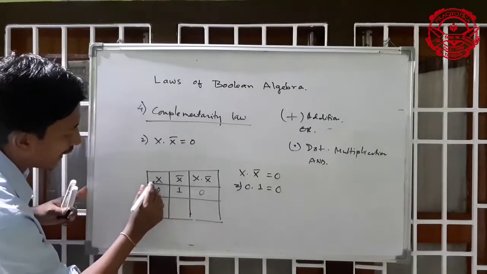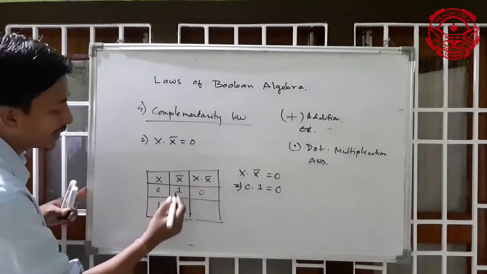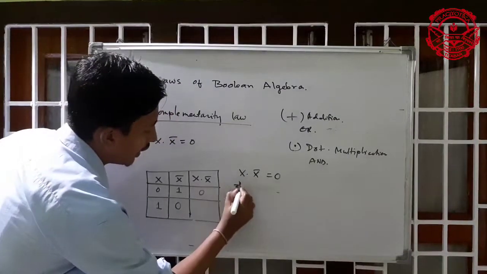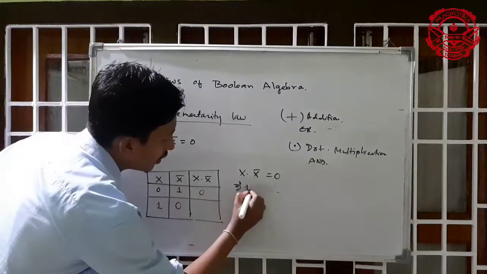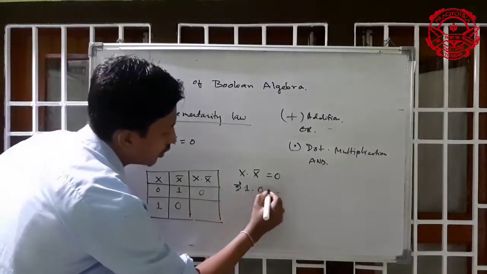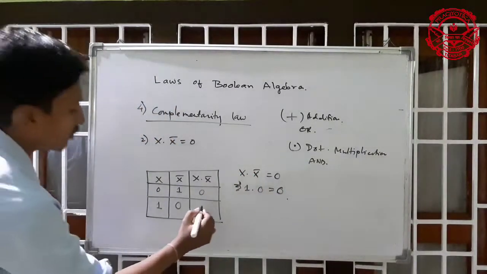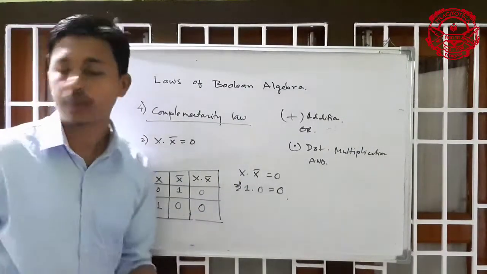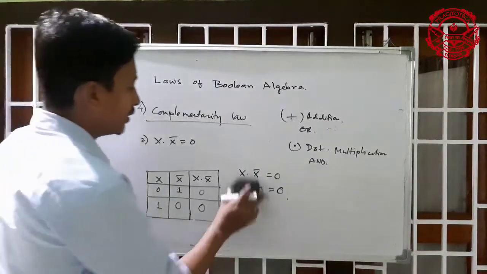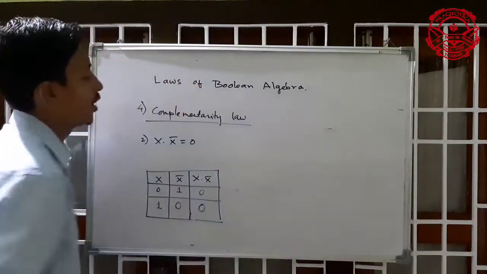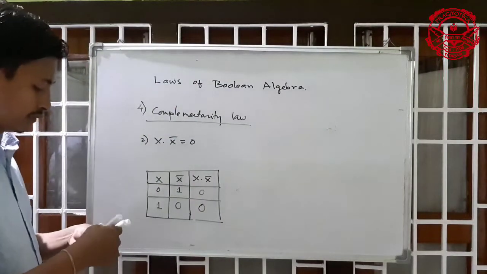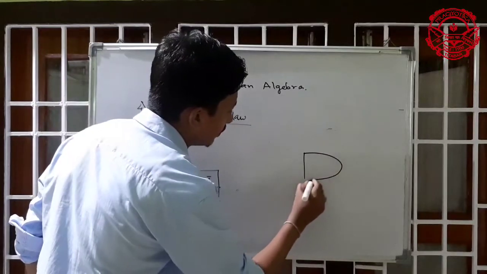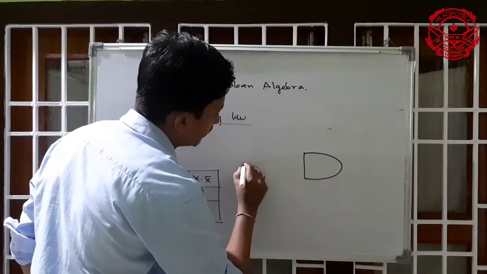Again, if the x input is 1, after negation it is 0. Now you can see x value is 1 and x bar equals 0. The answer will be 0. Whatever the value of x, x dot x bar is always 0. Now I will give the symbol of this expression.